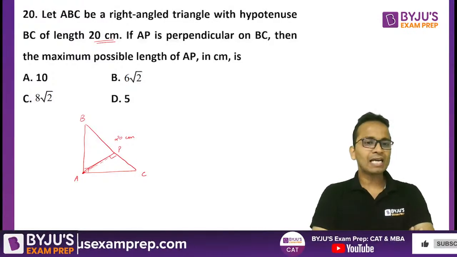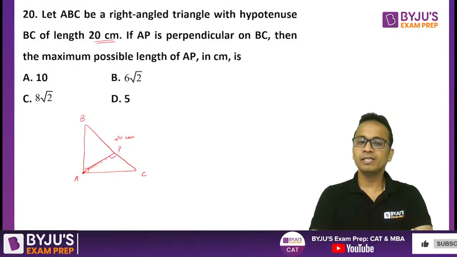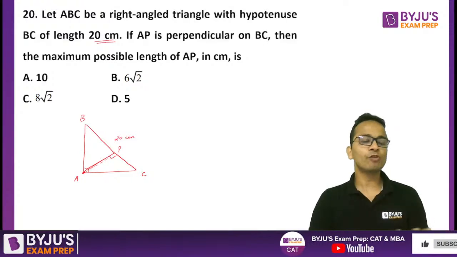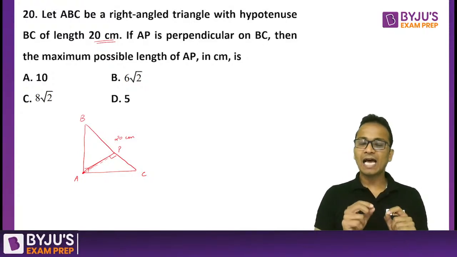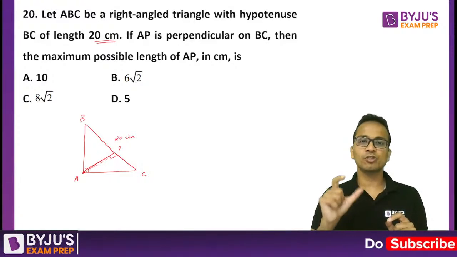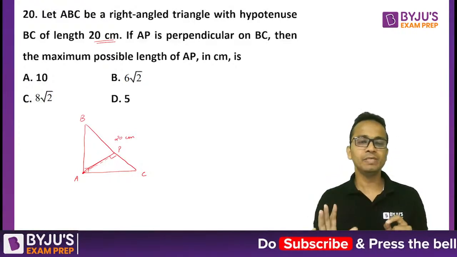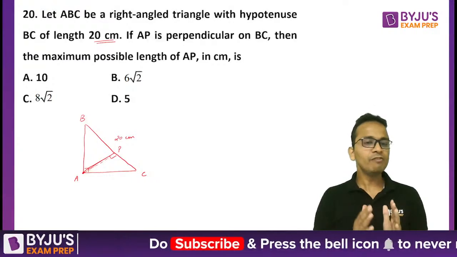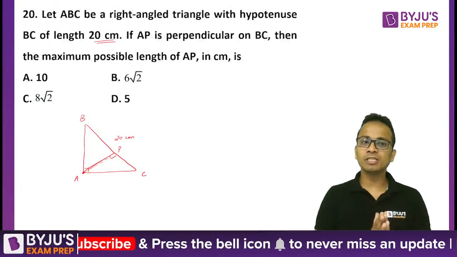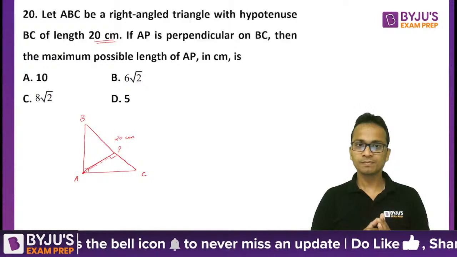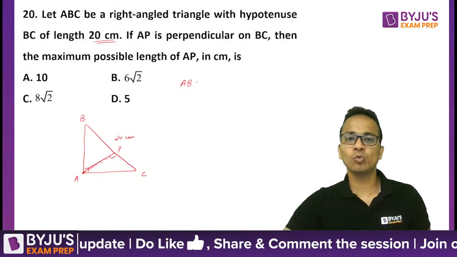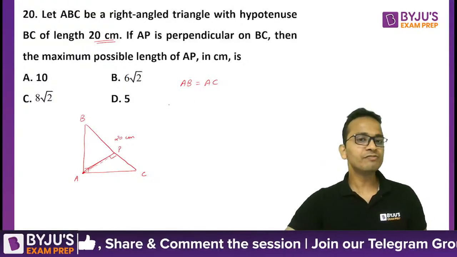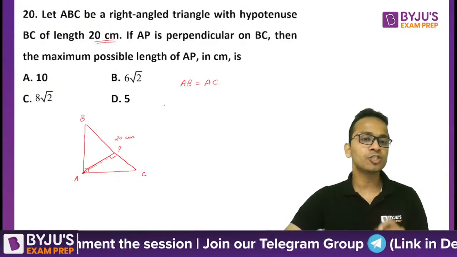Now AP will be maximum if point A is at the farthest distance from line BC. Now A will be at the maximum distance from BC only if AB and AC are equal, only if this is a right isosceles triangle.